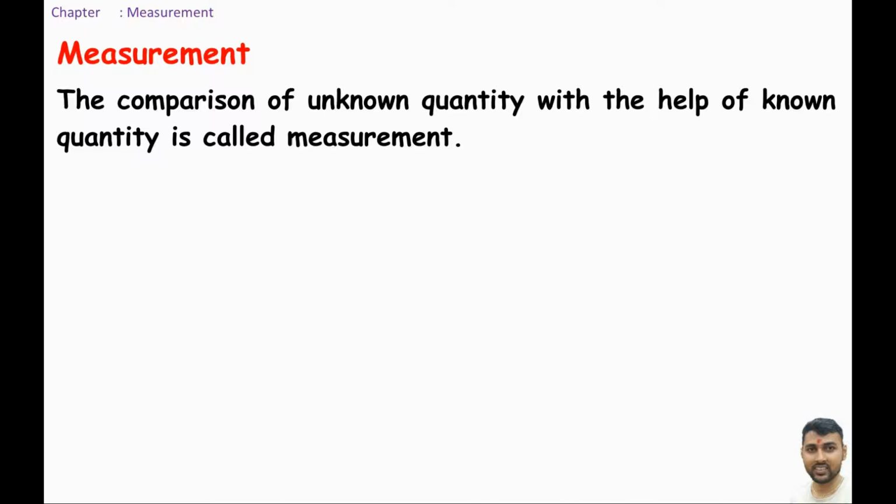Measurement means comparison. Comparison between what? Known and unknown quantity. Quantity means things. Measurement is the comparison of unknown quantity and known quantity.